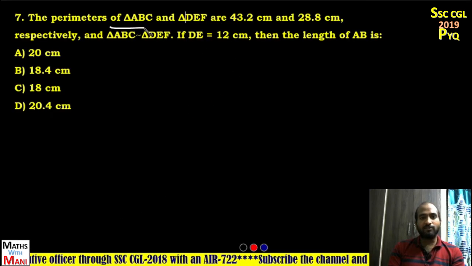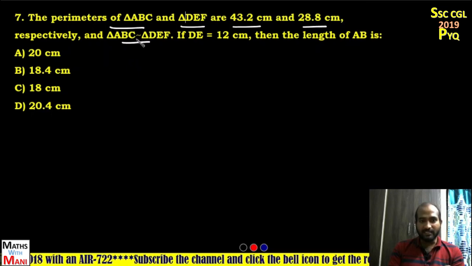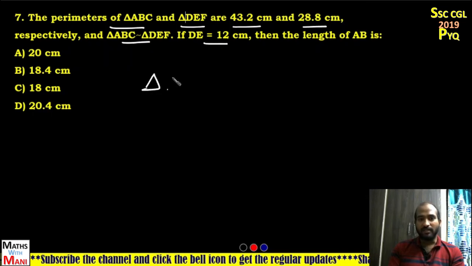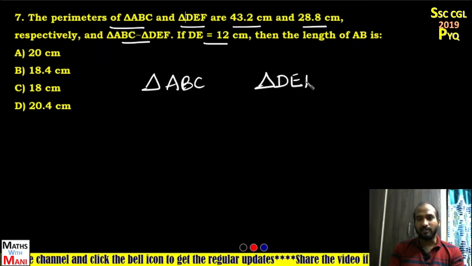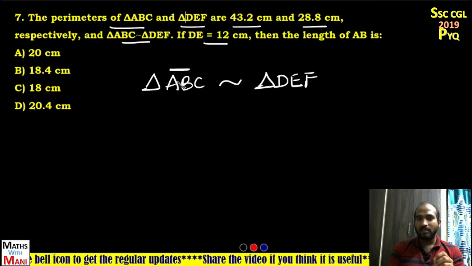The perimeters of triangle ABC and triangle DEF are 43.2 and 28.8 respectively, and triangle ABC is similar to triangle DEF and DE equal to 12, then the length of AB. Here ABC and DEF are similar. So what is the value you have to find out? AB. First two letters. Tell me the corresponding side for AB. It is first two letters, DE.